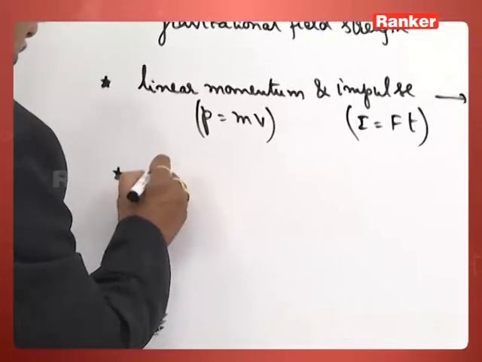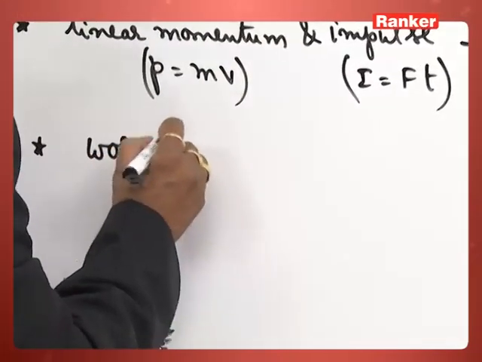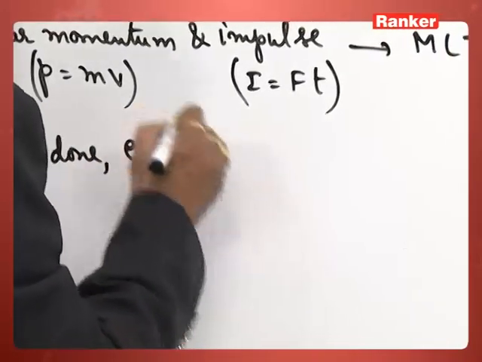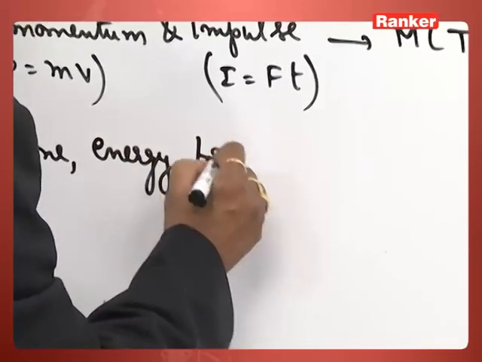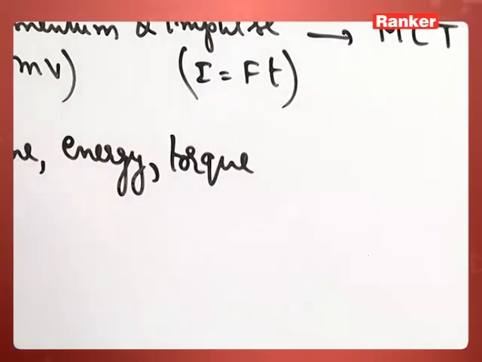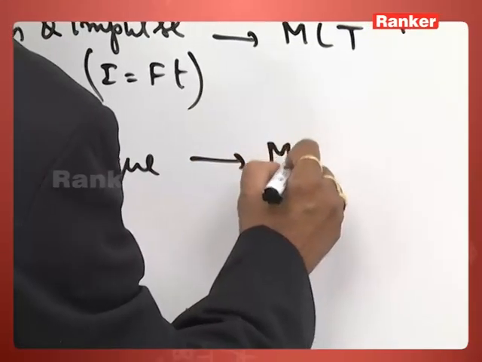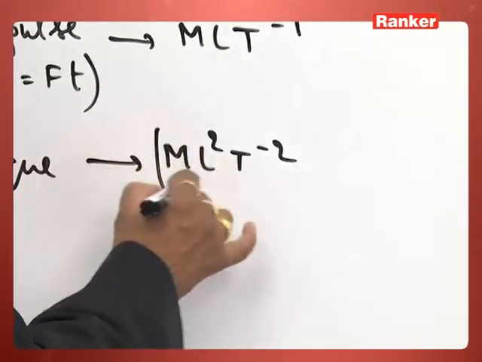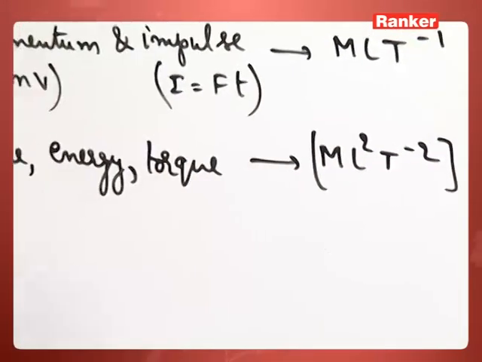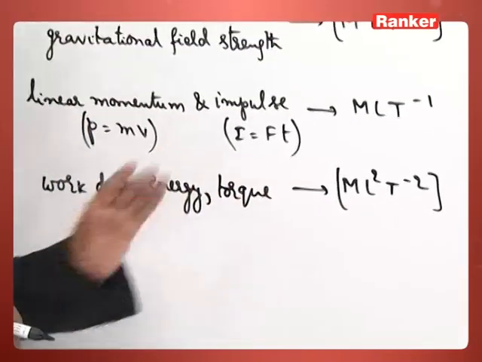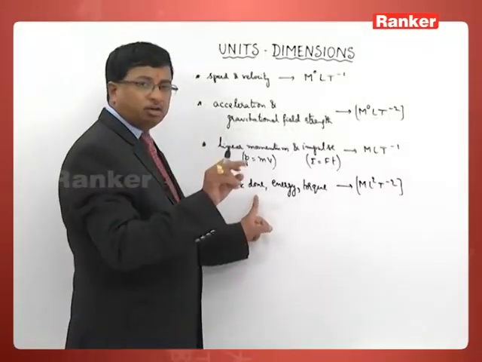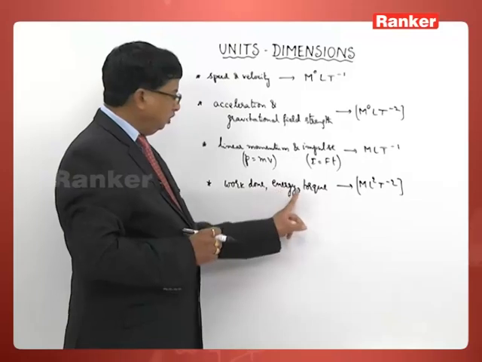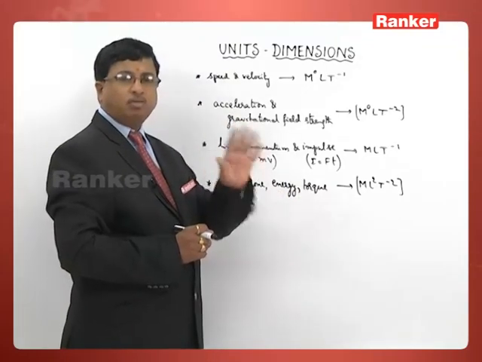Similarly, when we consider one more, like work done, then energy, then a quantity like torque, they are all going to have the same dimensional formula, M L square T power minus 2. That is the dimensional formula for it. Once again, what is the difference between them? Work done is a scalar quantity. Energy also is a scalar quantity. But torque will be a vector quantity.